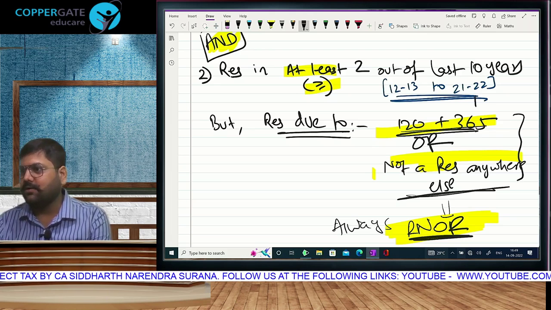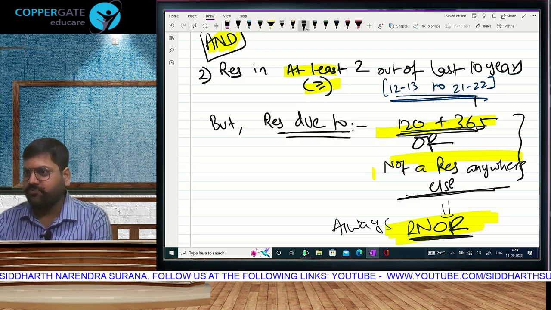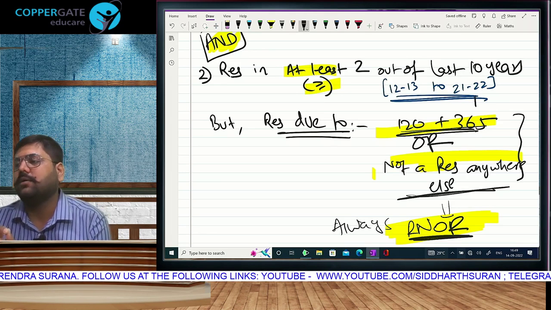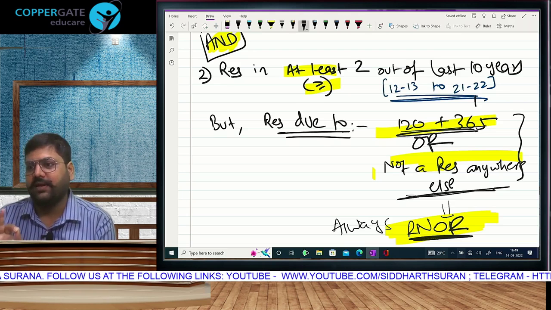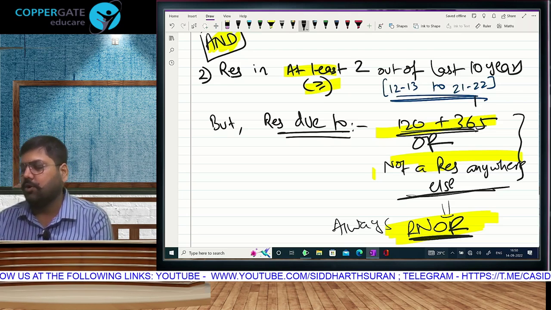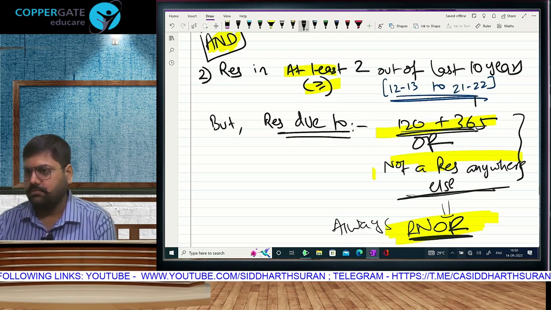When we do scope of total income, I'll tell you the logic. As of now, what is the rule? Those who are becoming resident because of 15 lakh, whether it was 120/365 or not a resident anywhere else, they will all be treated as RNOR. Is that clear?